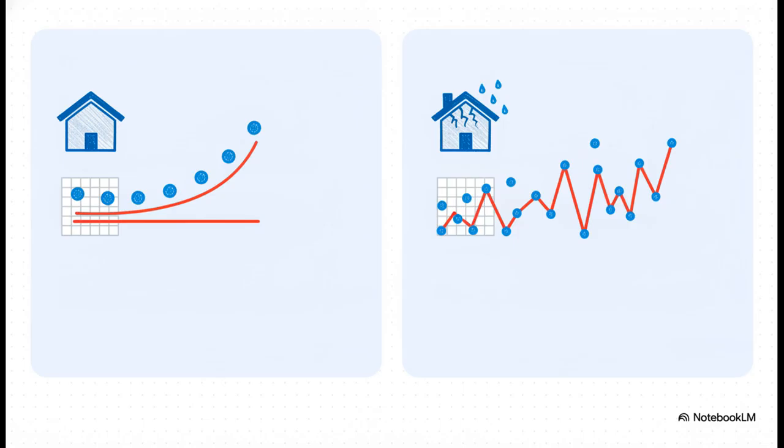Now, on the flip side, we have large variance, or overfitting. Here we're using a highly complex fifth-order polynomial. It twists and turns and hits every single training data point perfectly. But the problem is, it's memorizing spurious patterns. Maybe one house was unusually cheap because it had a leaky roof and a family of raccoons living in the attic. If we use this hypersensitive, squiggly line on new houses, it's going to make wildly inaccurate predictions. Both of these extremes fail us in the real world.